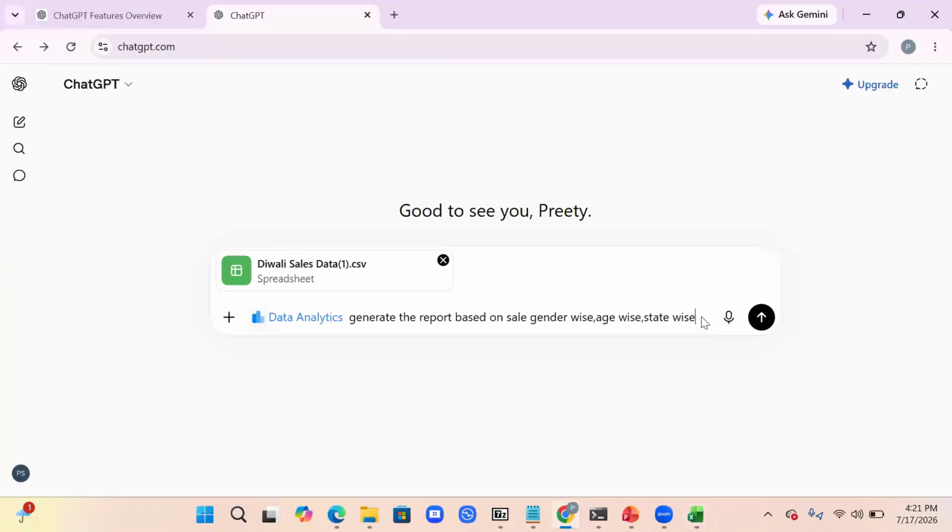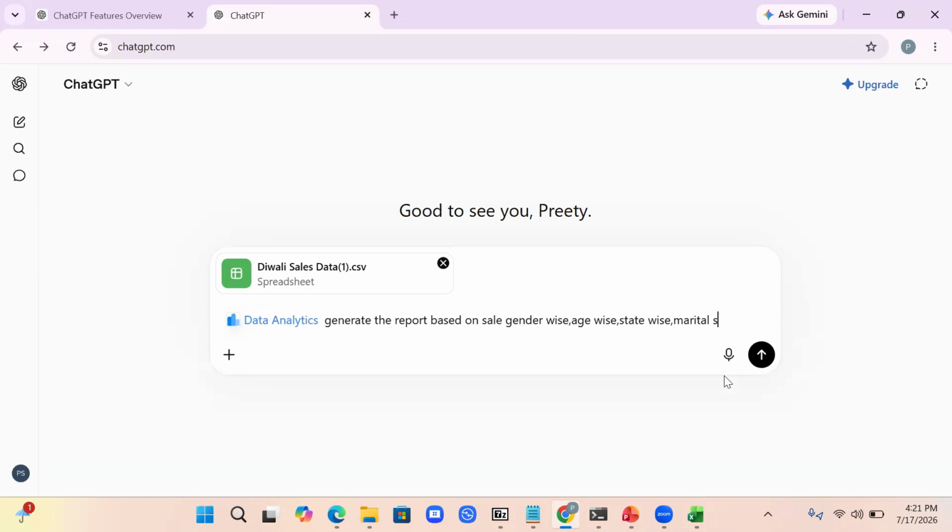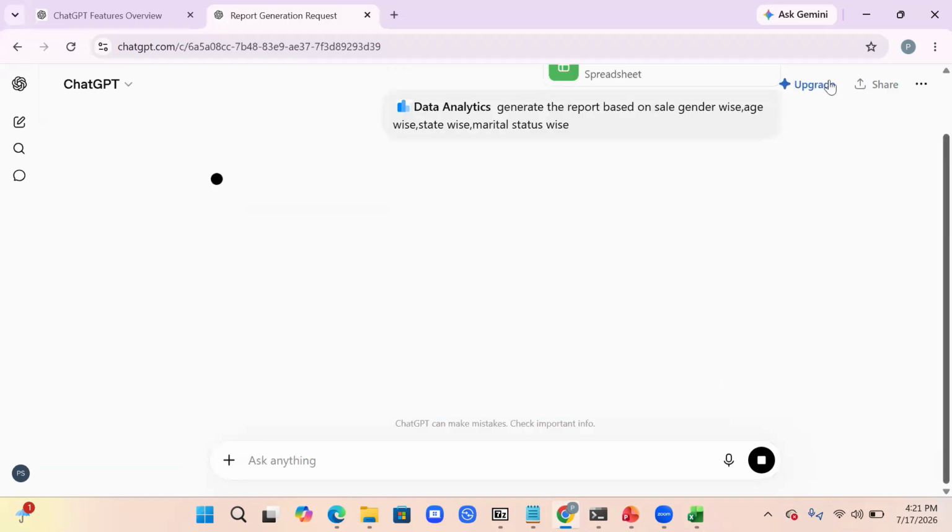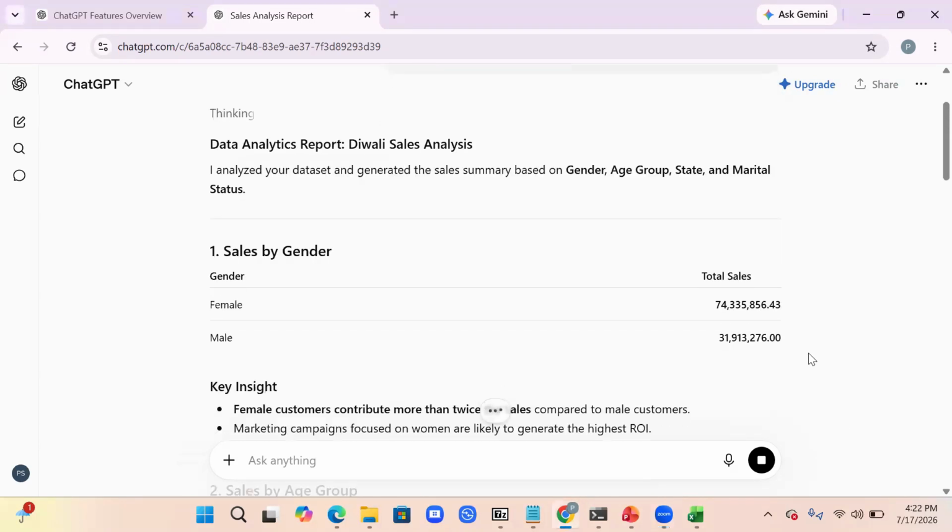Let's go to ChatGPT and understand. I can just tell it, as I said, marital status wise also. Let it do. So this data analytics mode is going to analyze your data, your large set of data, your large file. Here you can see now the data analytics report for Diwali sale.